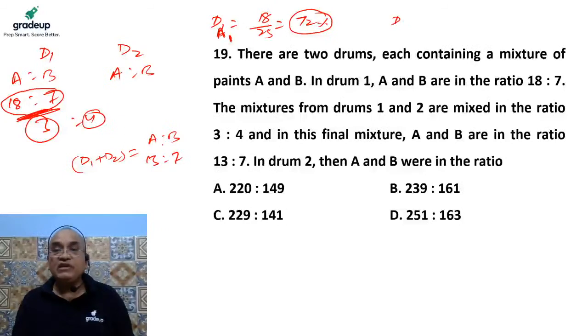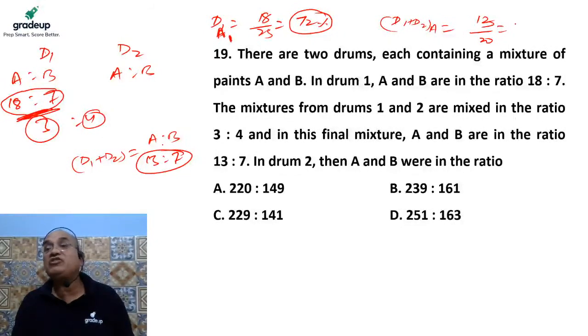Now the concentration of A in the mixture of drum 1 and drum 2. Here A is nothing but 13 out of 20. It means the concentration of A in the mixture of D1 and D2 is 65%, because 13 out of 20 means 65%.